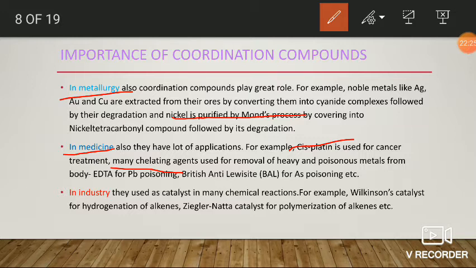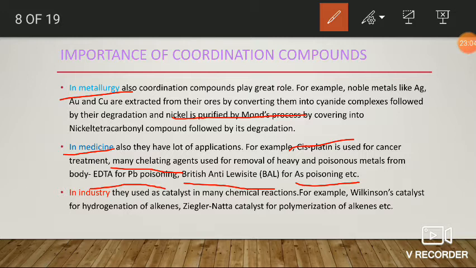Here, the chelating agents are the ligands which can easily form a ring-like structure around a specific metal ion. Here, the lead poisoning. Generally, heavy metals are very poisonous metals. So, lead poisoning is generally treated with EDTA chelating agent, and arsenic poisoning is generally treated with BAL, that is British anti-Lewisite. That is, EDTA is for lead poisoning, BAL is for arsenic poisoning.